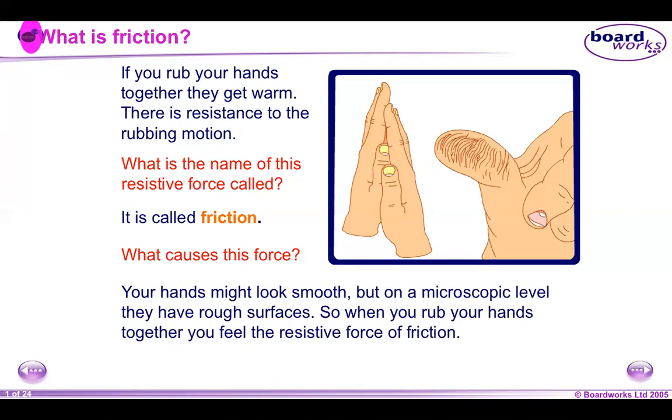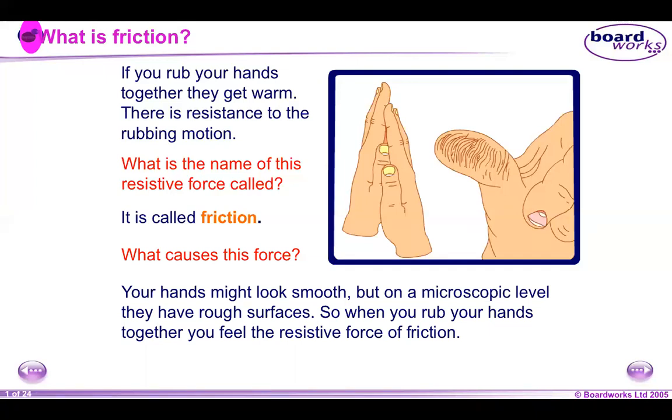So what causes friction? Your hands might look really smooth, not rough, like maybe you put lotion on every day. But when you put them under a microscope, they actually have rough surfaces. It is actually not straight or smooth. So when you put two rough surfaces together and rub them, there will be a resistive force. There will be resistance between both surfaces.